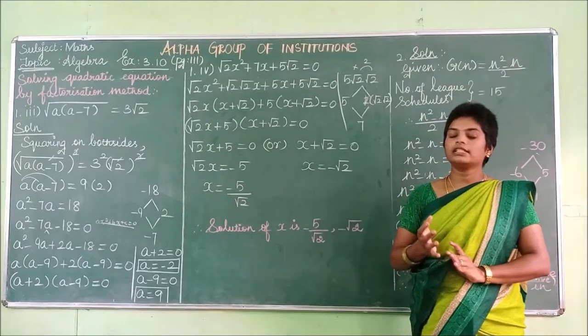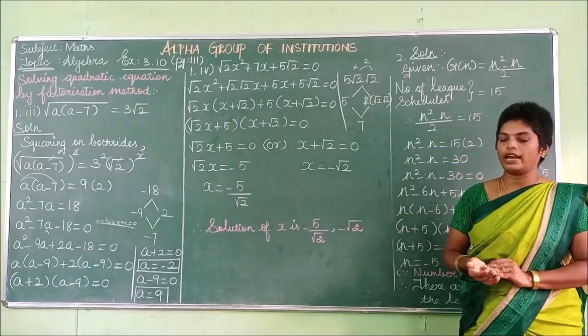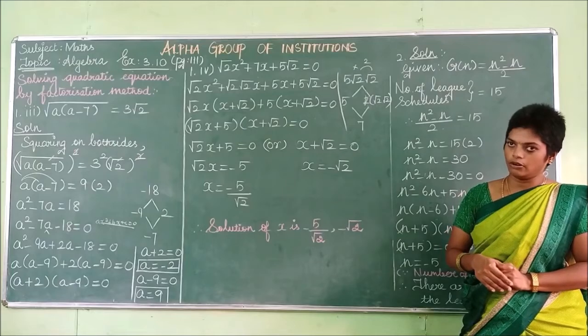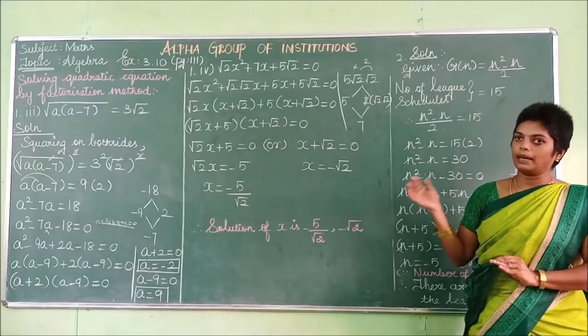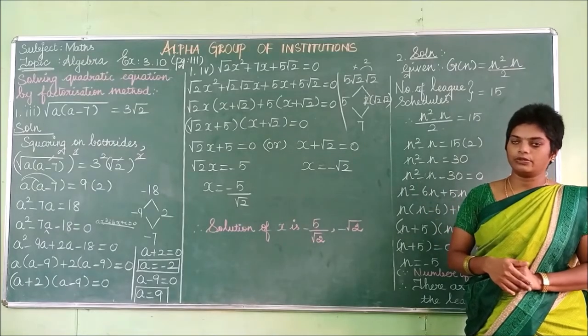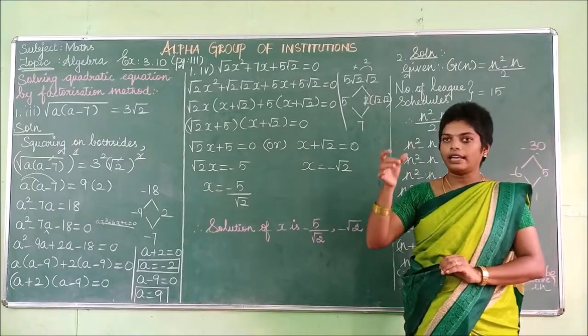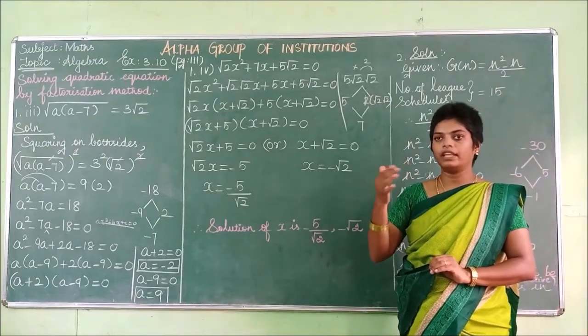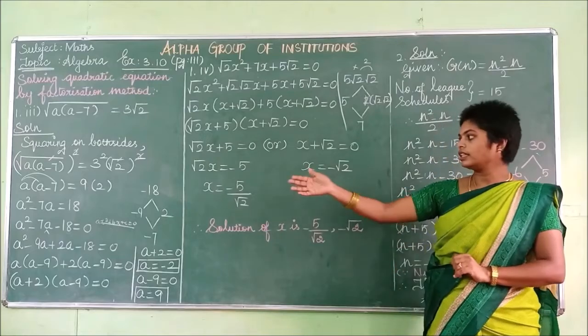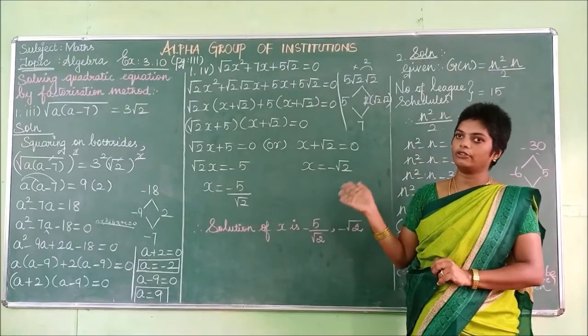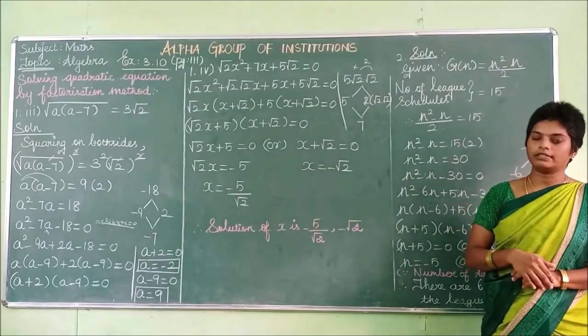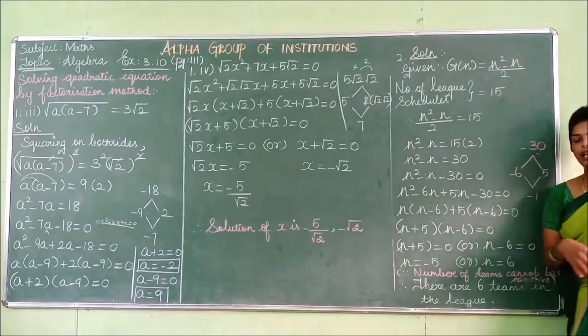Otherwise you check. This is in the general form of ax squared plus bx plus c equal to 0. If it is the same, you have to split the middle term and find the factor values. If it is not, you have to align it to the given general form, then factorize the values. These are the two different sums. So you have to check once and do the other sums. Okay. Next, move on to the second term.